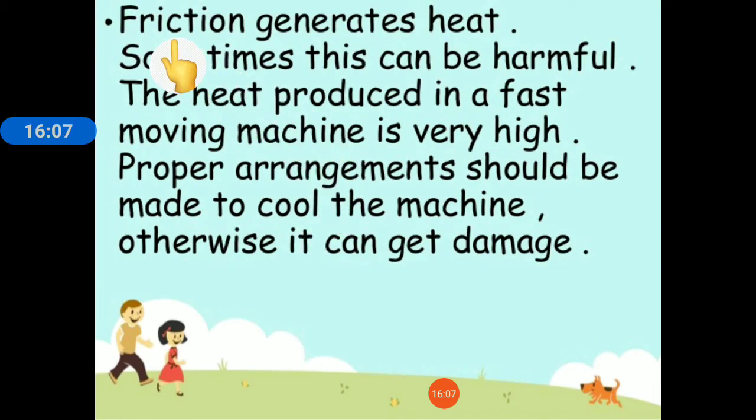Now, as we have seen, friction generates heat. So sometimes this can be harmful. The heat produced in a fast moving machine is very high. Proper arrangement should be made to cool the machine, otherwise it can get damaged. Different machine parts, when they work continuously, generate heat because of friction, and due to this we feel the machine warmer.